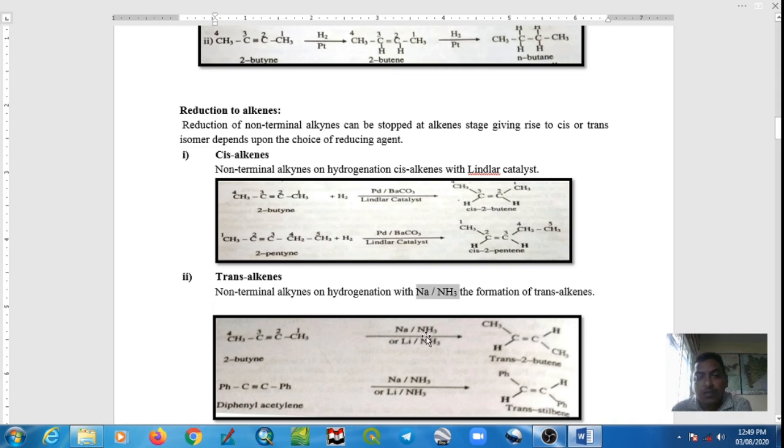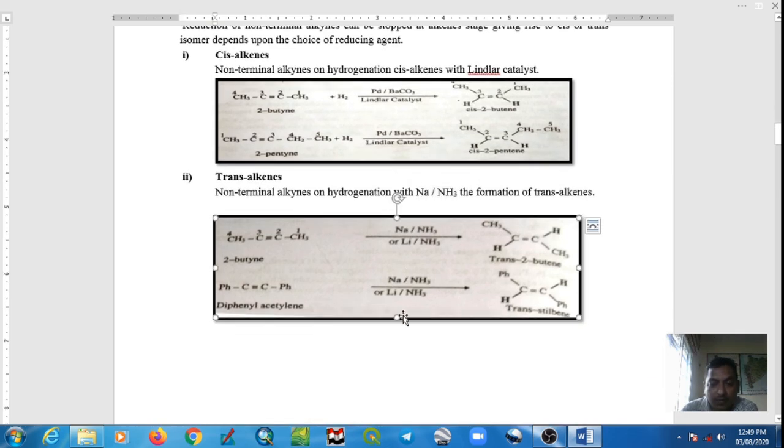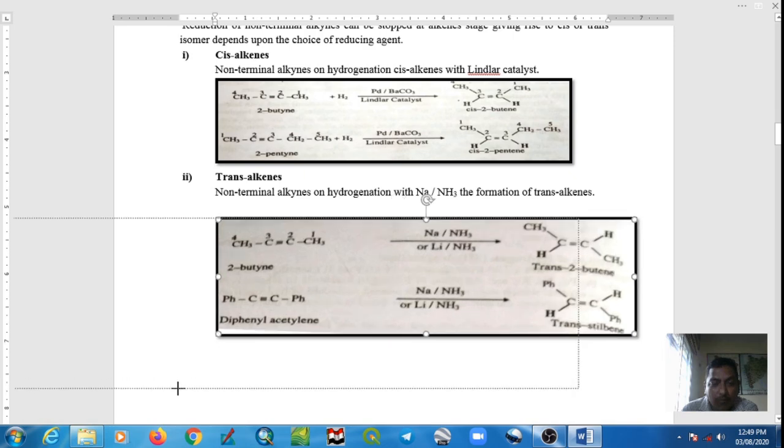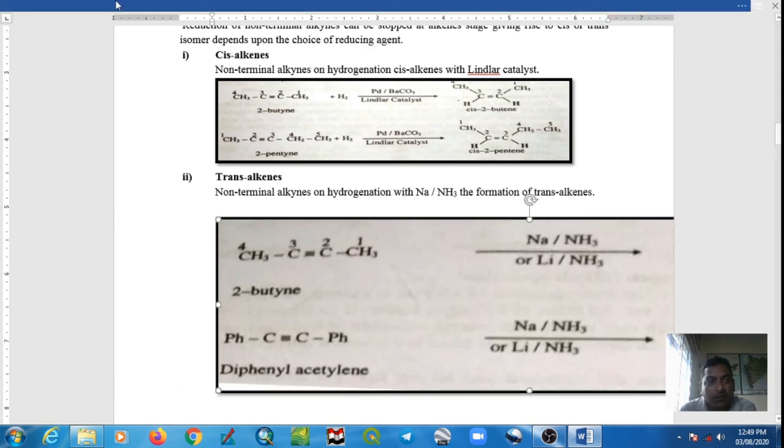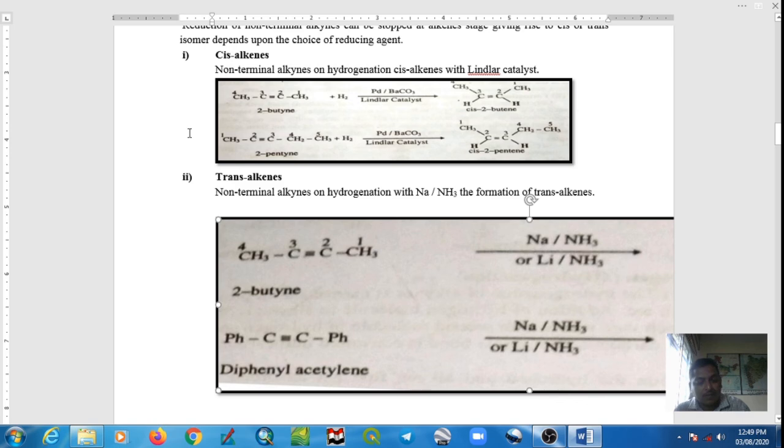So remember, if you want to reduce carbon-carbon triple bond into cis alkene, use Lindlar catalyst, and if you want to reduce it into trans alkene, use sodium in presence of liquid ammonia. This is a reaction.